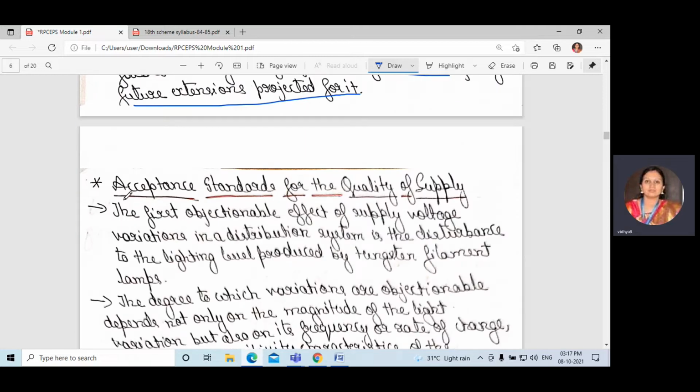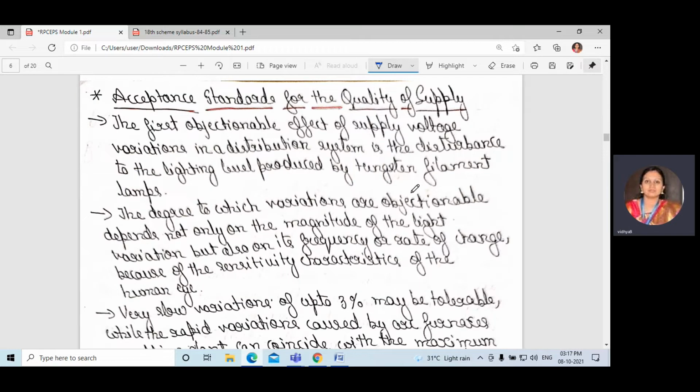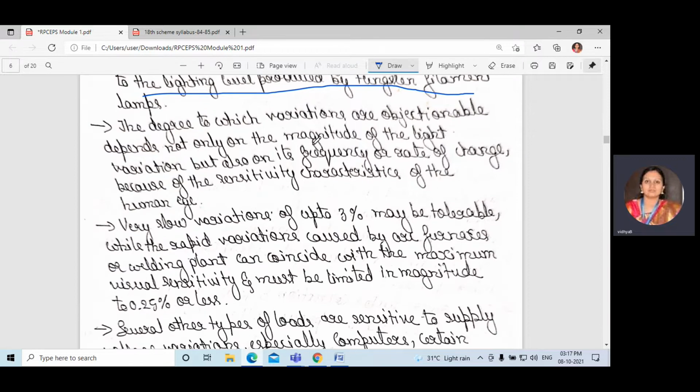Okay, next is the acceptance standards for the quality of supply. The first objectionable effect of supply voltage variations in a distribution system is the disturbance to the lighting level produced by tungsten filament lamps, and the degree to which variations are objectionable depends not only on the magnitude of the light variation but also on its frequency or rate of change, because of the sensitivity characteristics of the human eye.